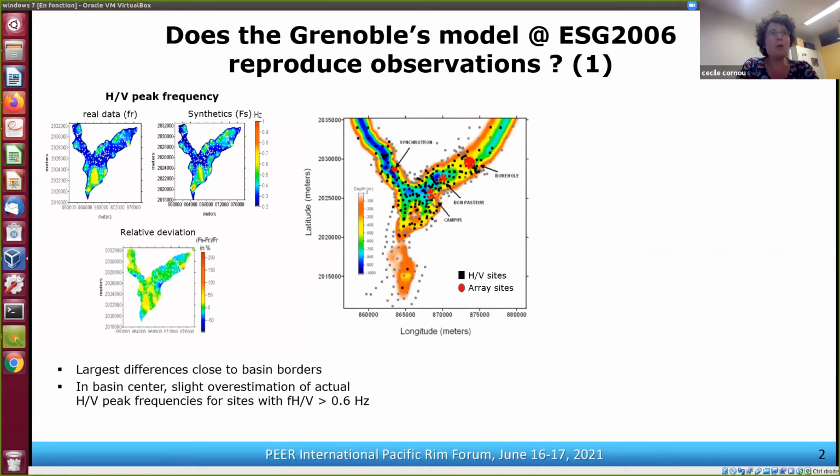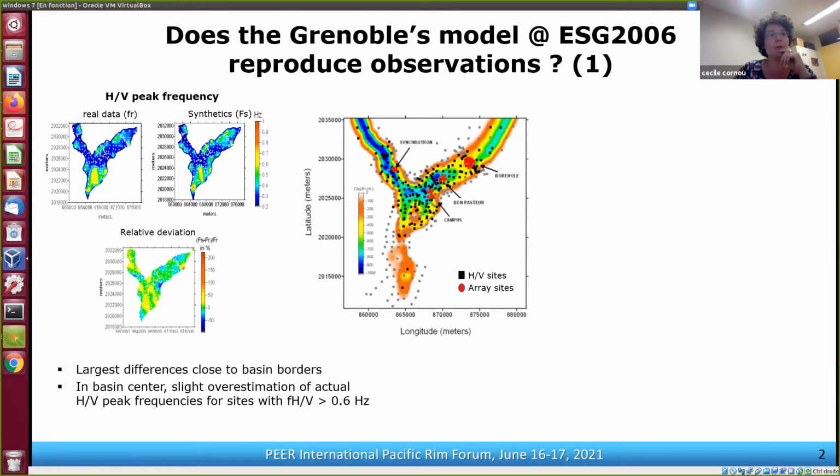And when we look at the comparison between the H over V peak frequency for real noise recordings and noise synthetics, we can see that the distributions of resonance frequency are very good, or very similar. And with the noise synthetics, we could reproduce the H over V peak frequencies within 20%.